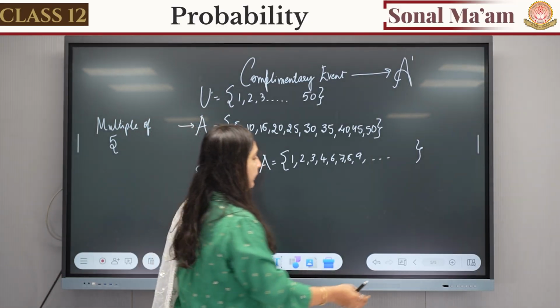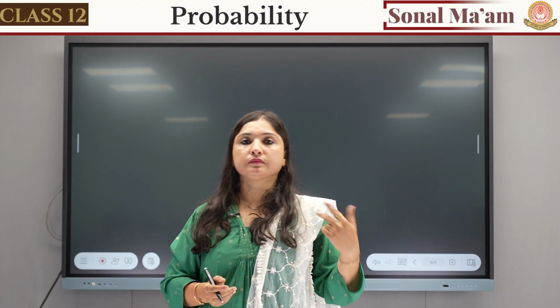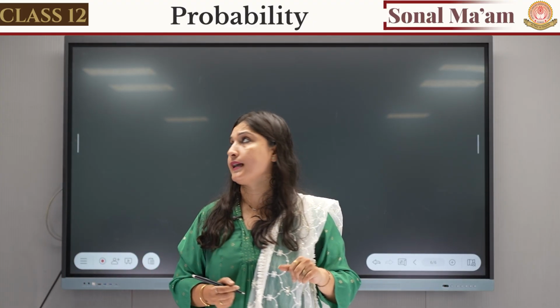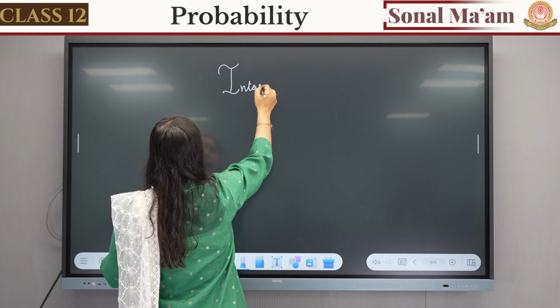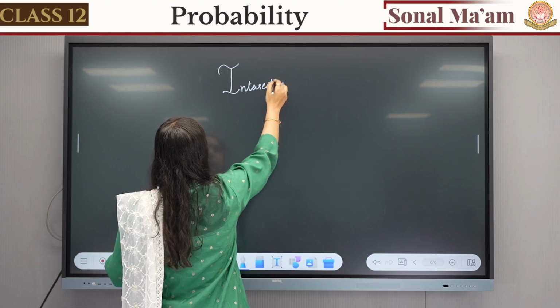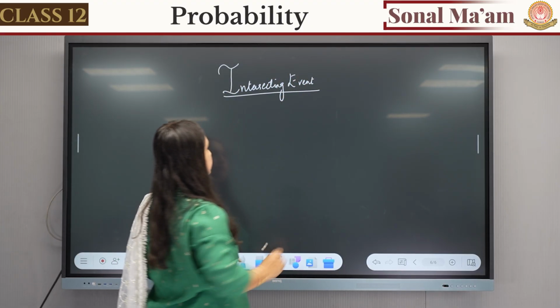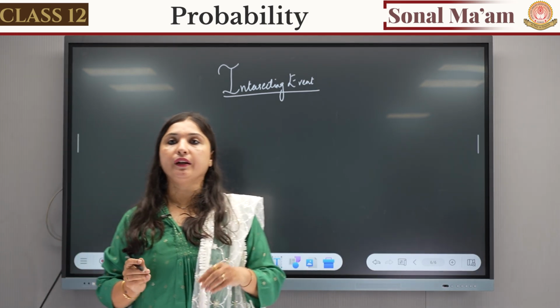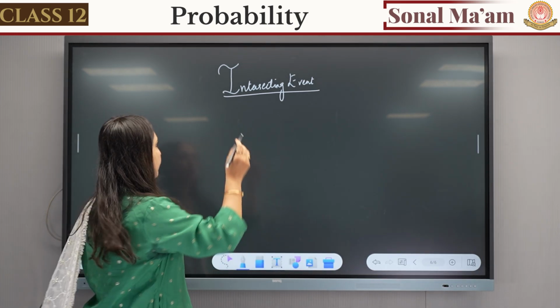Okay, fine. Then we'll learn about, after complementary event, what do we have? We have intersection. So we will learn about intersecting event. Now what is an intersecting event? For intersection, at least we need 2 sets, right? Now we have 2 sets.